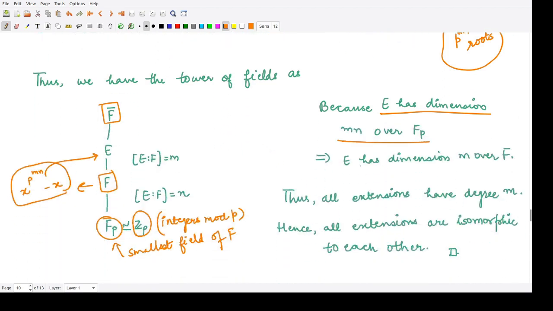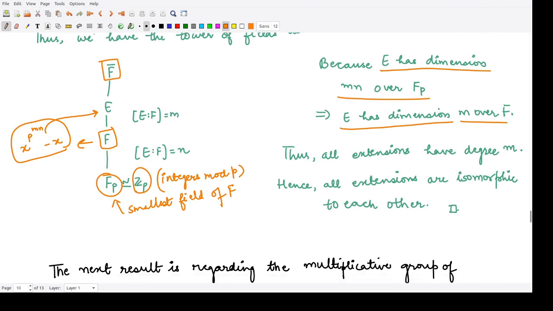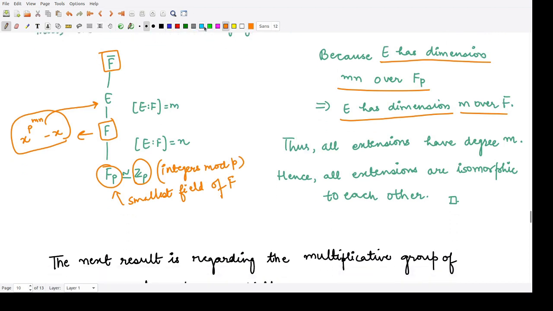So the degree of E over Fp is equal to mn, which is the number of roots of the given polynomial, and the degree of F over Fp, we know, is equal to n.